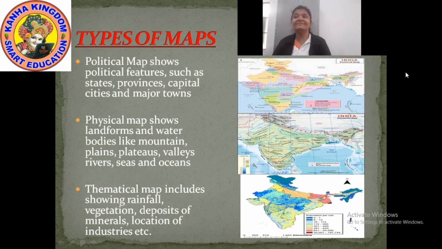The next is the physical map. You can see the mountains, the rivers, everything located on it. And look at the thematical map. The colors indicate different things, and which color indicates what is given in the box below the map, which helps you easily understand.